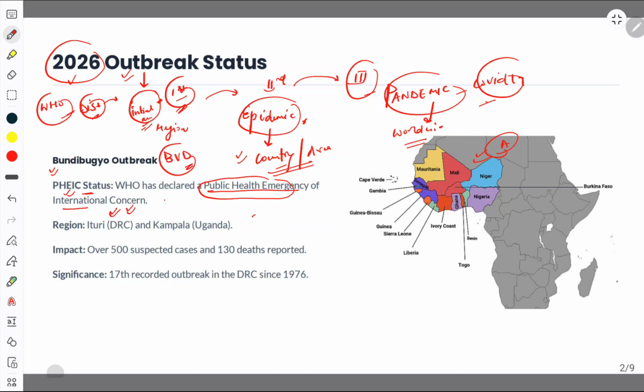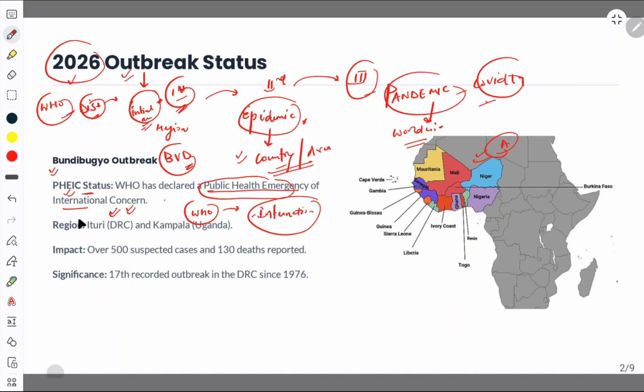And this has happened the same here. So the WHO has already told all the countries that there is an outbreak going on and we need to focus on international borders, so that we can stop the spread or contamination of this disease.